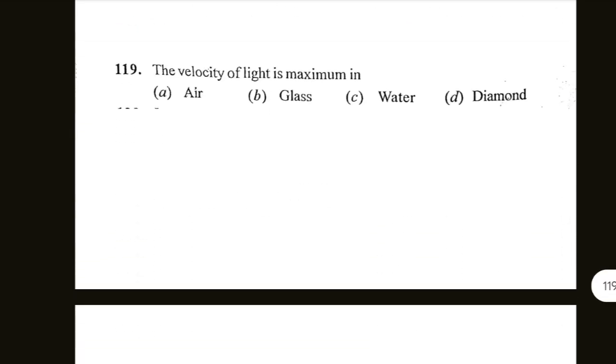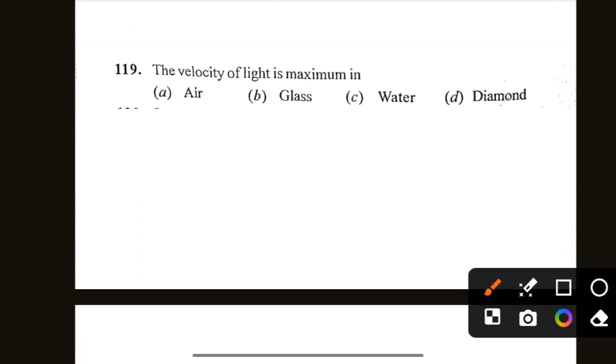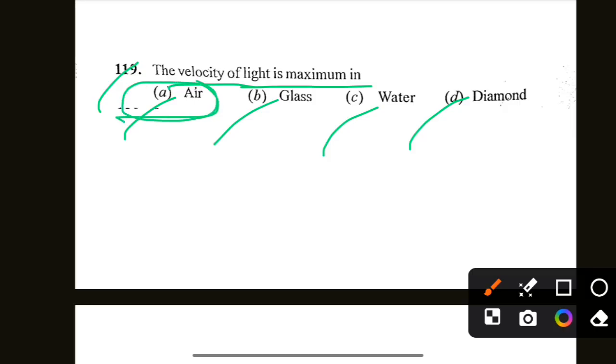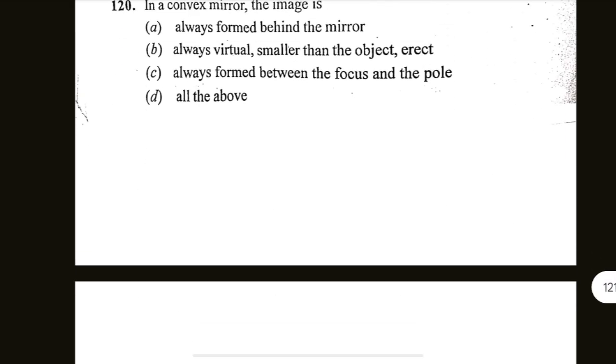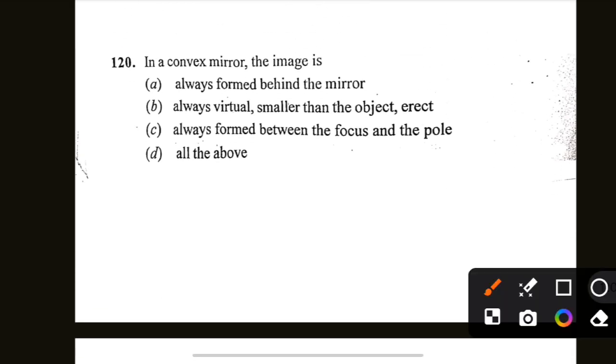Next is velocity of light is maximum in air, glass, water, diamond. Option A is correct. Velocity of light is maximum in air. Next is a convex mirror.